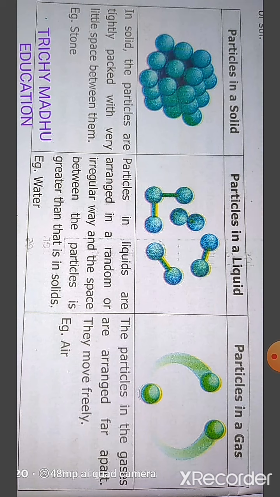Particles in a gas. The particles in gases are arranged far apart. They move freely. Example, air. These are all in our 6th standard Samacheer books. So we are seeing 6th standard science Samacheer books.